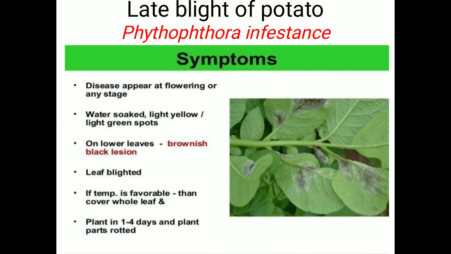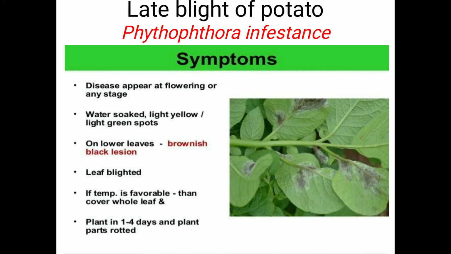Next disease is late blight of potato. You know that late blight of potato is caused by the causal organism Phytophthora infestans. Regarding symptoms, the Phytophthora fungus attacks at any stage of the crop. Mostly it appears at the flowering stage. Apart from the flowering stage, infestation is severe.